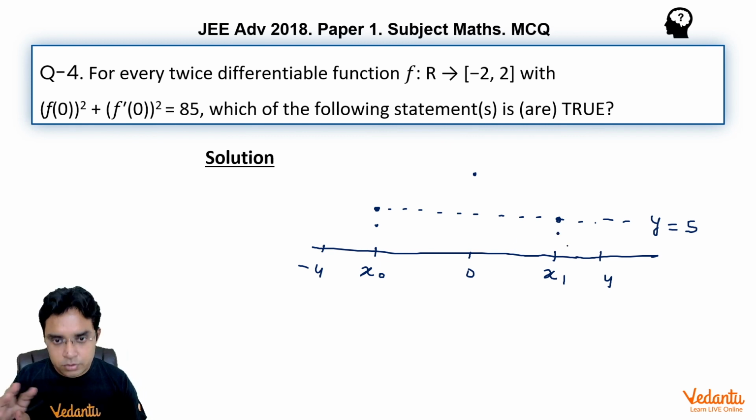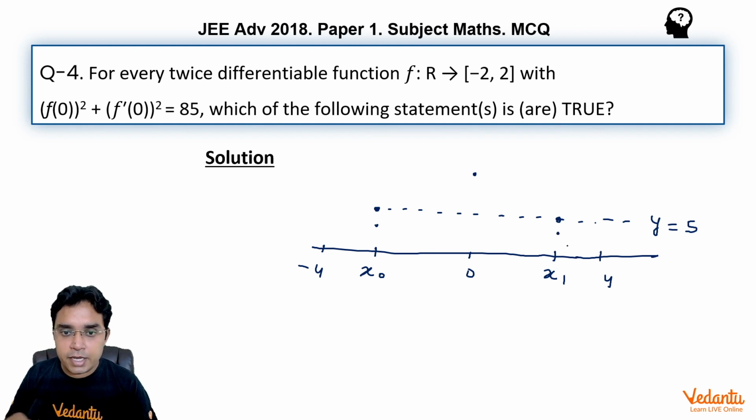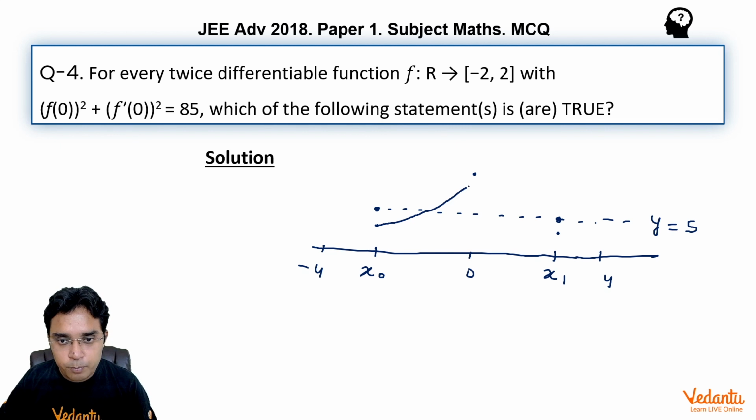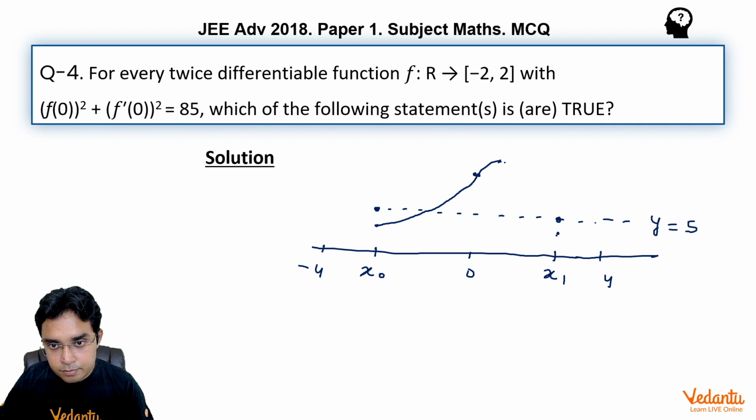In both scenarios, if I take the general scenario in which it is less than 5, we can draw a simple graph like this. It should pass through the point (0, 85), and because it has to come down to 5 or less than 5, the graph has to come back down to this point.